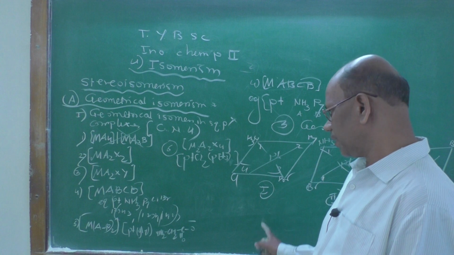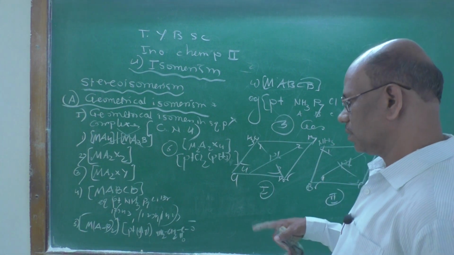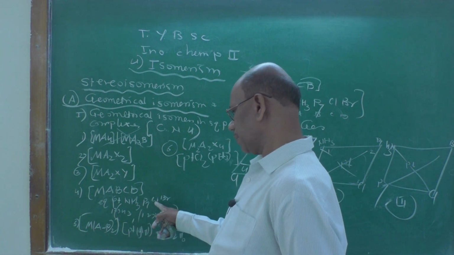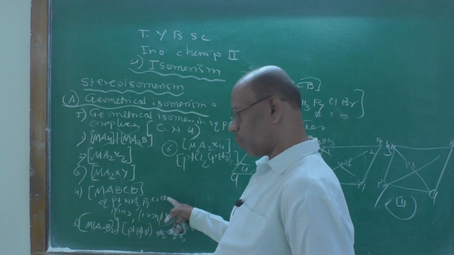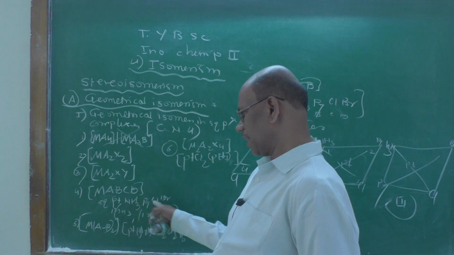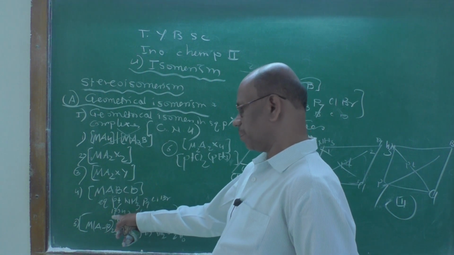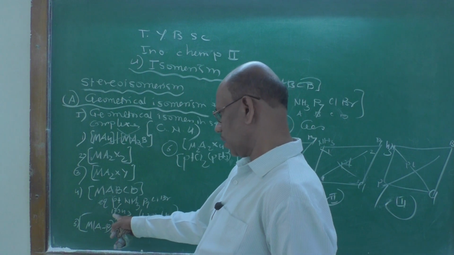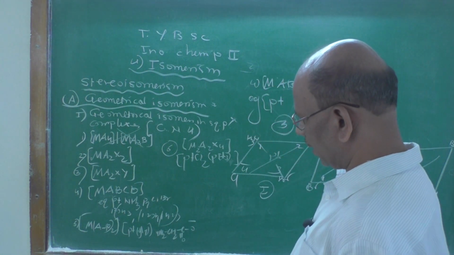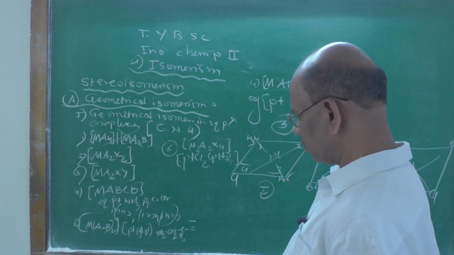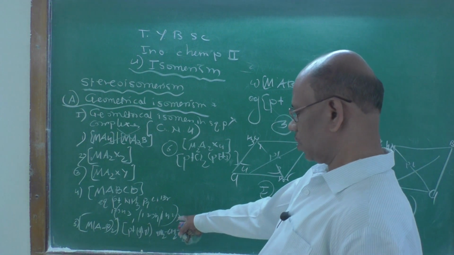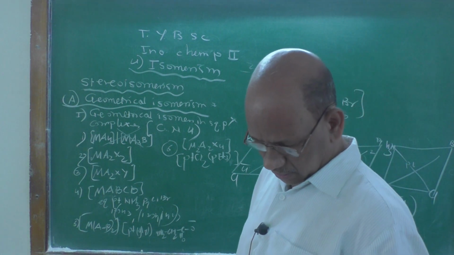So you have to remember it because a question is asked. For that purpose, NH3 is 1, pyridine 2, chlorine 3, bromine 4. So it is the metal complex with positions 1, 2, 3, 4. Once the numbers are decided, you place for the first isomer 1, 2, 3, 4. And here 1, 4, 2, 3 type of isomers are there.